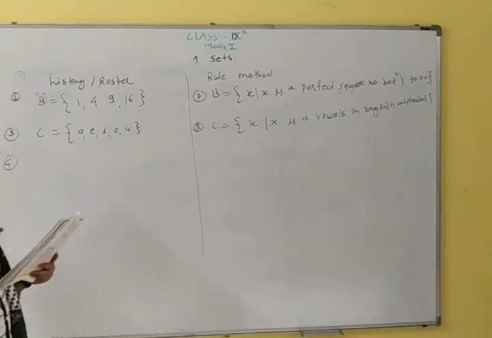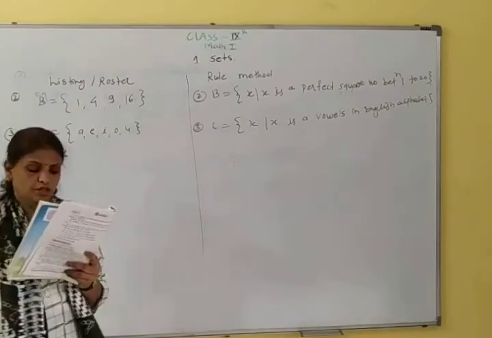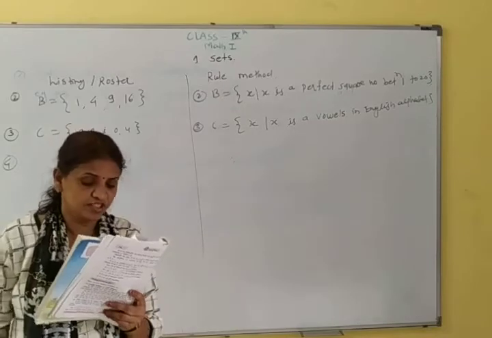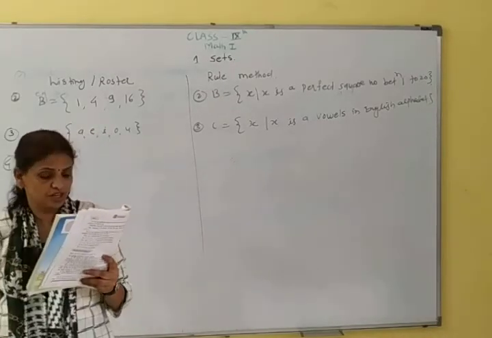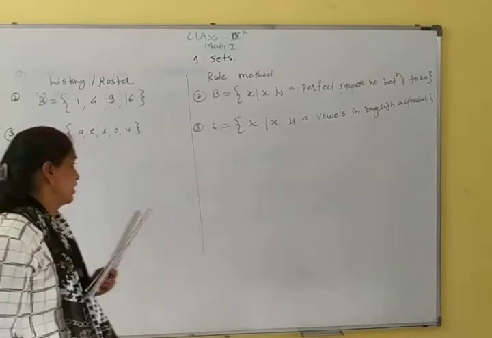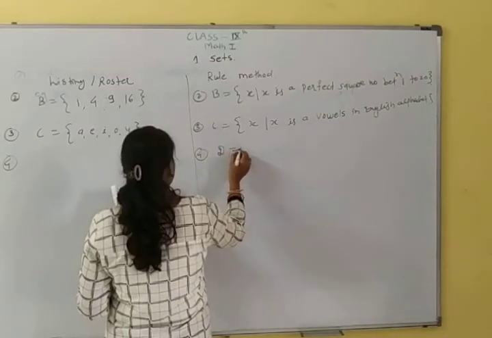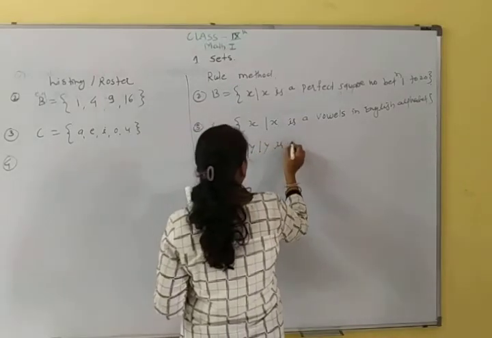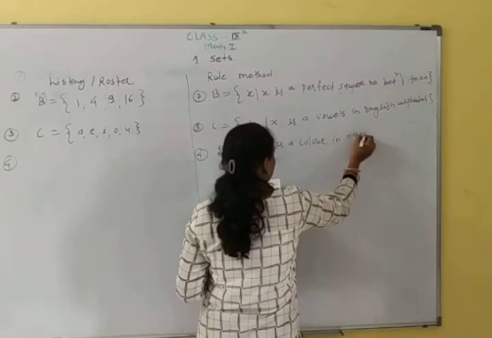Fourth problem. Fourth rule is given. y is a color in the rainbow. So you know that. How many colors in rainbow? There are 7 colors in rainbow. And which colors? Violet, indigo, blue, green, yellow, orange, red. So fourth is D is a set of all y such that y is a color in rainbow.